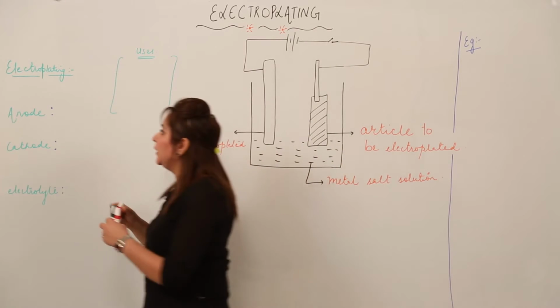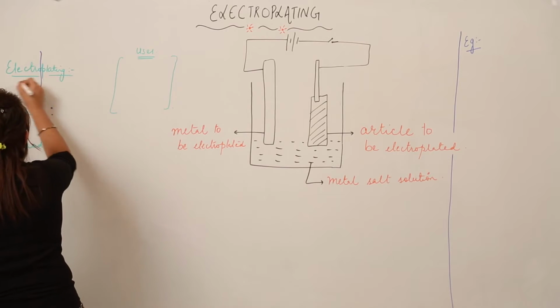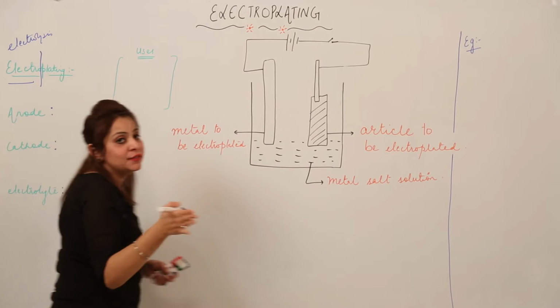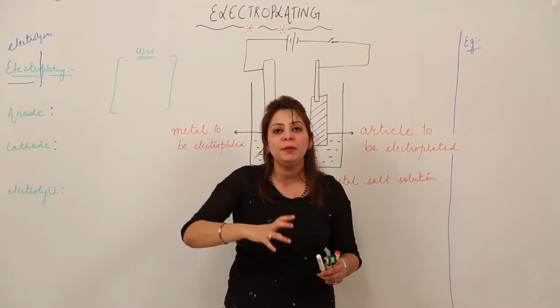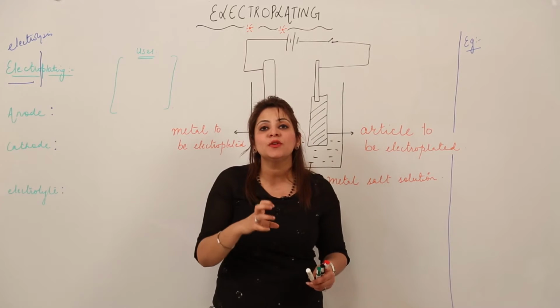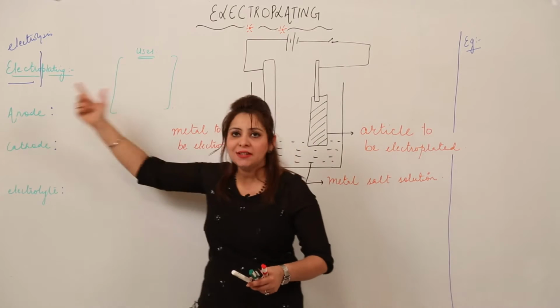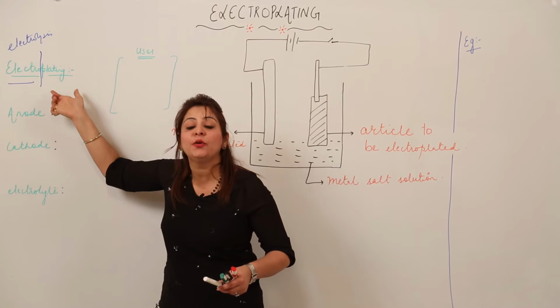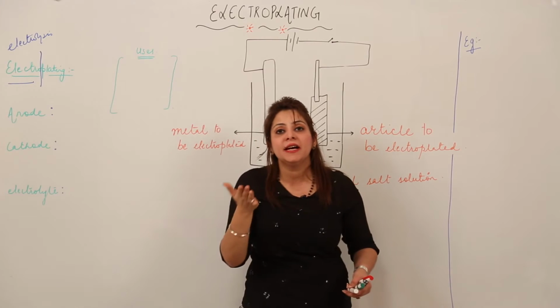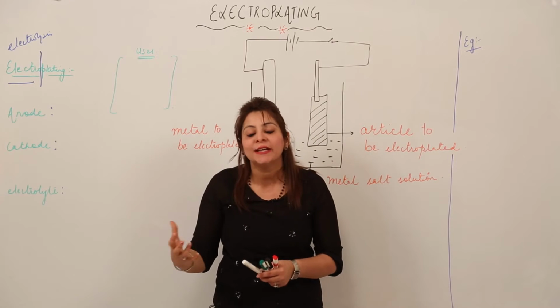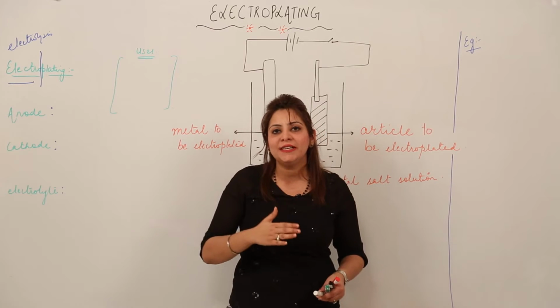So see, I'll just split the word in two parts. Electro means electrolysis. That means it involves the phenomenon of electrolysis. That means we'll be passing current and the electrolyte would split into ions. You know what electrolysis is, right? And as a result of electrolysis, plating is going to take place. Plating means the deposition of one substance on the other substance, right? So this is how we'll define electroplating.